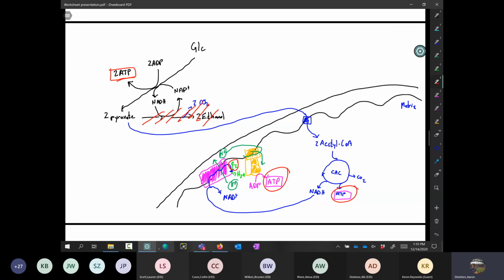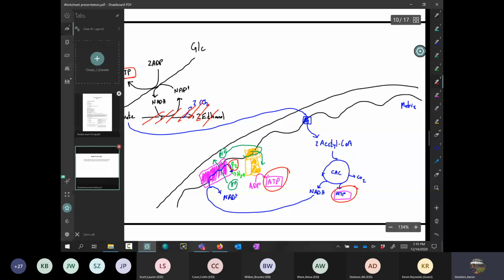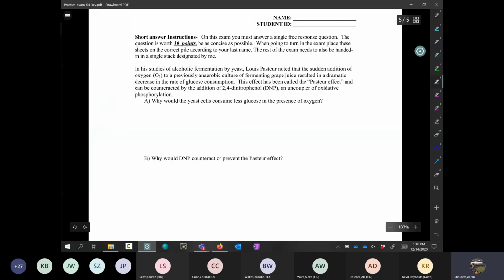Okay, so going back to our question here, it's right here. Our question states, why would the yeast cells consume less glucose in the presence of oxygen? Because they get more ATP per glucose, okay, when oxygen is present. Right? Now, then it goes on to say this, why would DMP counteract the Pasteur effect? Meaning this, that you could put the yeast cells into the aerobic conditions, the more efficient way of using glucose and getting more ATP, but then if you add DMP into the mix, even if oxygen is present, the yeast cells will start consuming more glucose once again, okay?